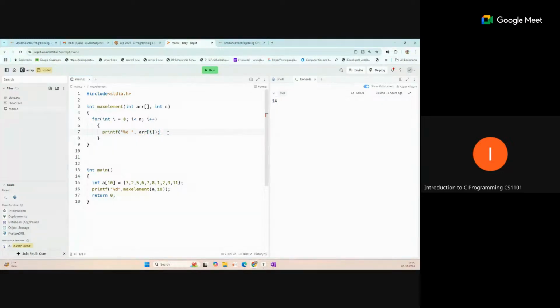Okay, time to time we can check what our code is actually returning. So if I run this, you can see we are getting all the elements. So 3 2, that 0. Okay, what is the mistake? So 1 2 3 4 5 6 7 8 9 10, 10 elements we have. And why is this 0 coming?